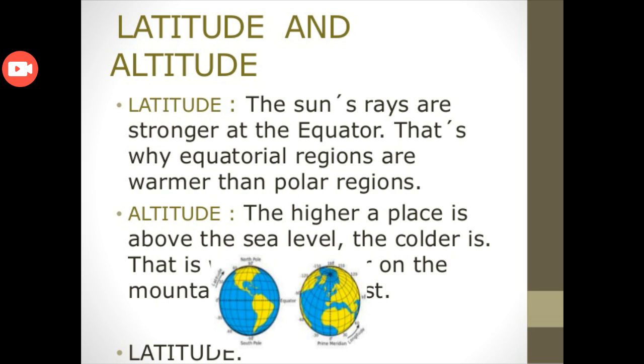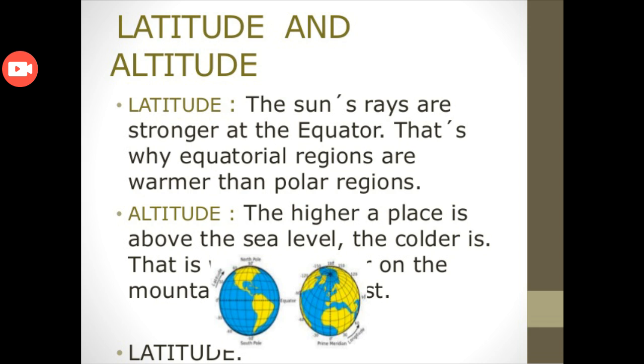Now latitudes and altitudes. Latitudes and altitudes are the two most important things which can change the climate of an area. So let's know how the latitude affects the climate of an area. The sun rays are stronger at the equator. That's why equatorial regions are warmer than polar regions.